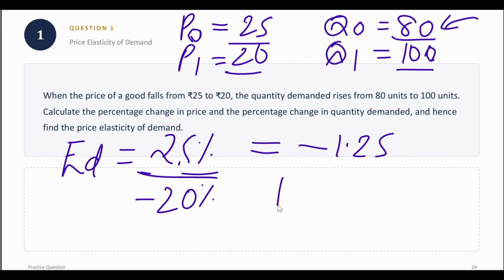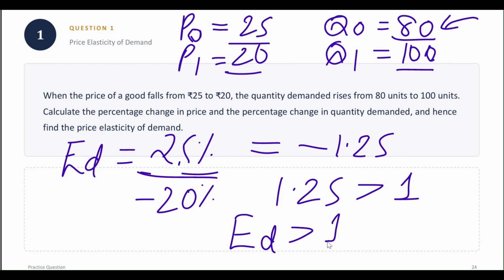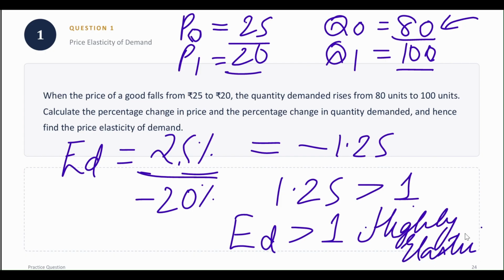Now we take the absolute value, so it comes out to be positive 1.25. Now we see that it is greater than 1. So whenever elasticity of demand is greater than 1, what type of elasticity is it? It is highly elastic. Highly elastic.